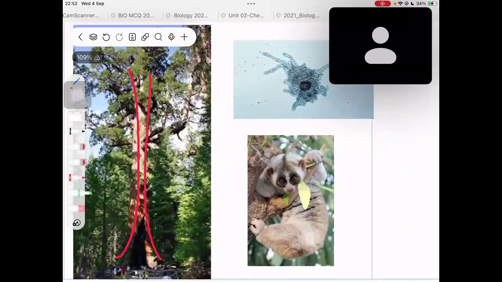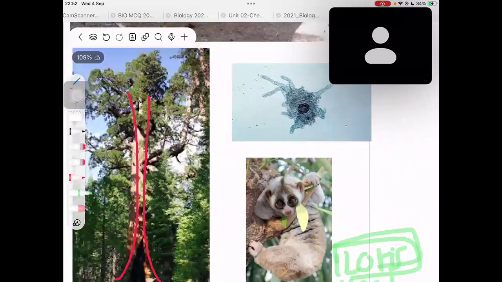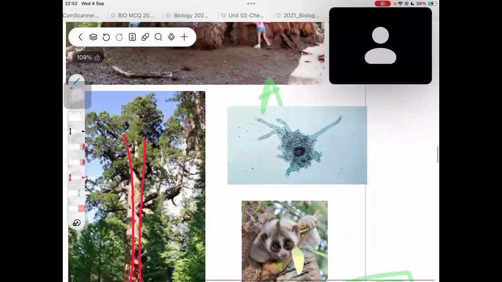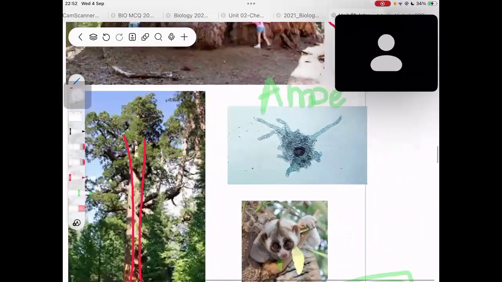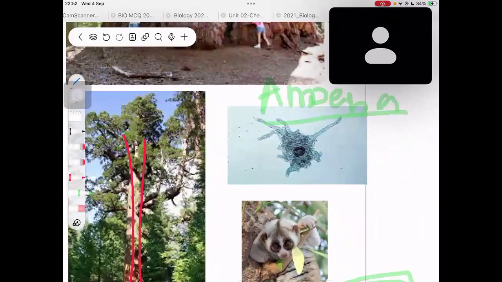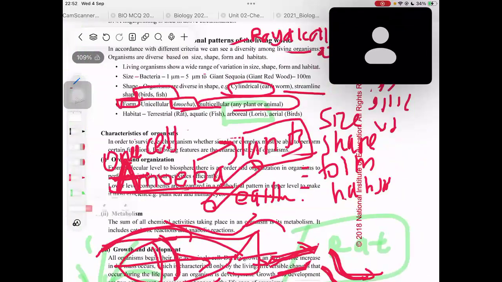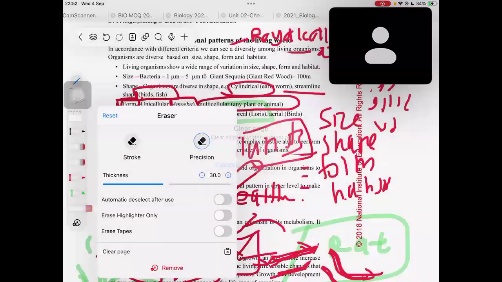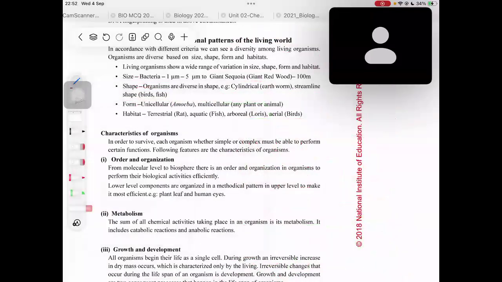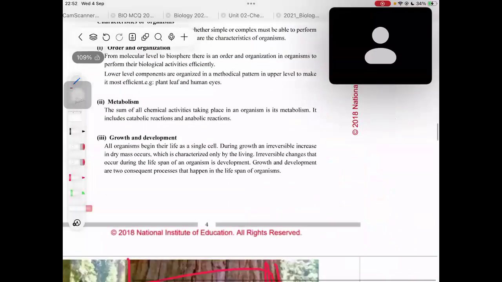Now this is the picture of a loris. In Sinhala, you call this the Unahapulua. This is the picture of the loris, and this is the picture of the amoeba. Right. Now let's move on to the characteristics of organisms.